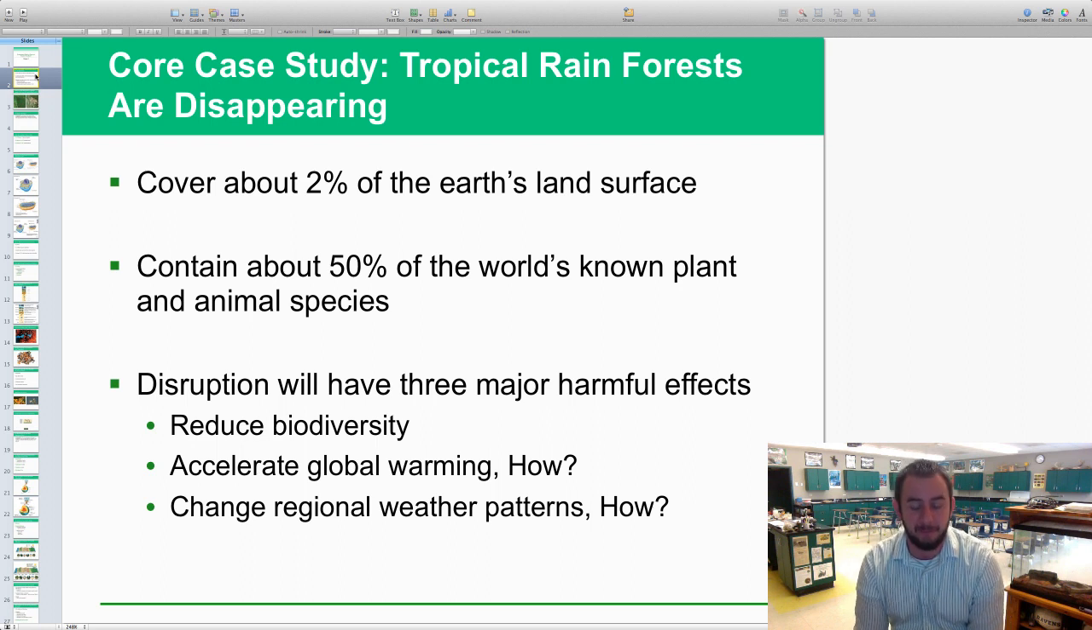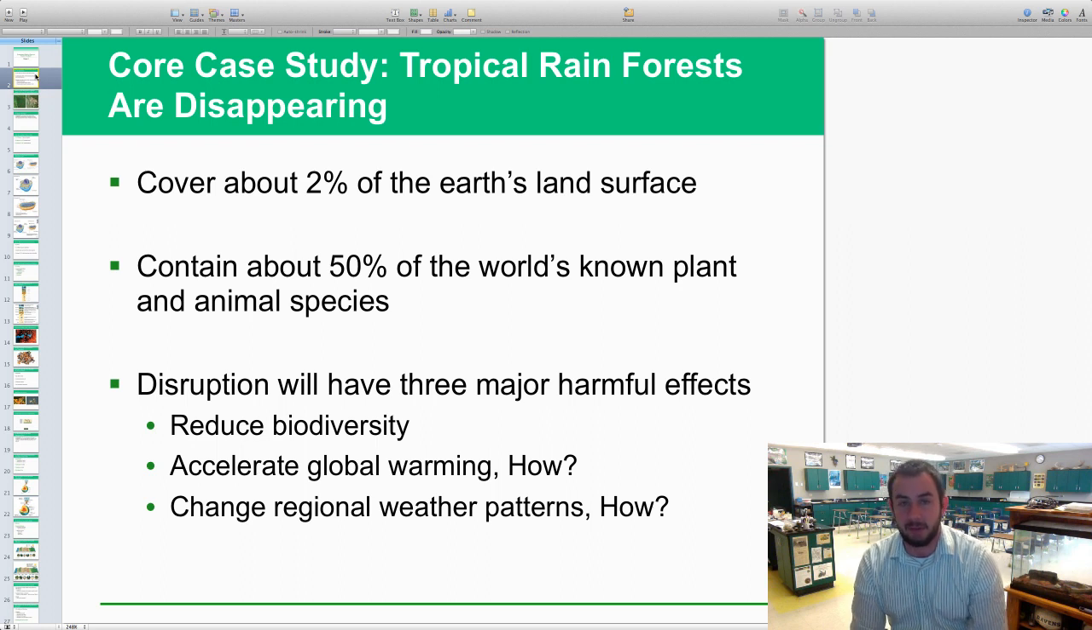Disruption will have three major harmful effects. Number one, obviously, reduction of biodiversity. That's the number of different species in a given area. Accelerating global warming. How would this occur? Well, trees are a good CO2 holder. They're a sink for carbon. And so when they're cut down and can't do their job, that CO2 goes into the atmosphere, which increases global warming and increases the global temperature.